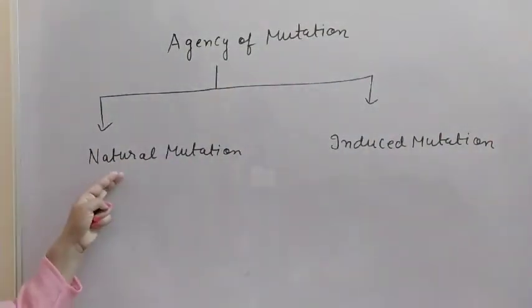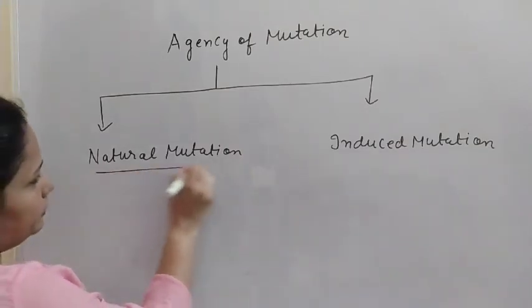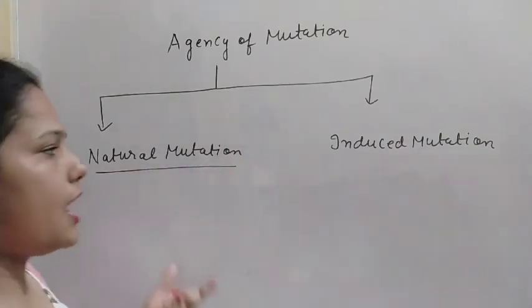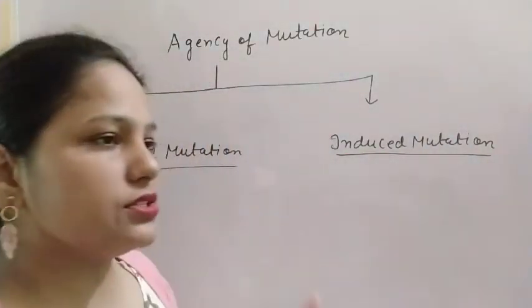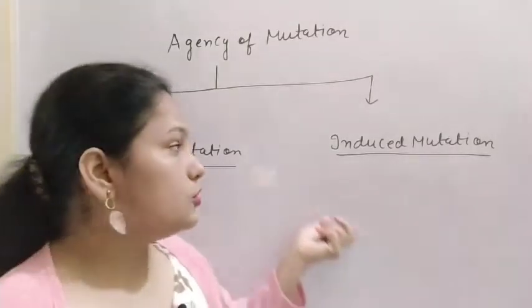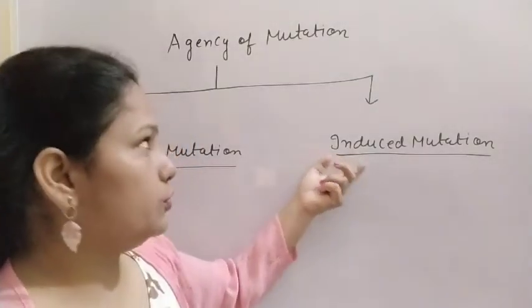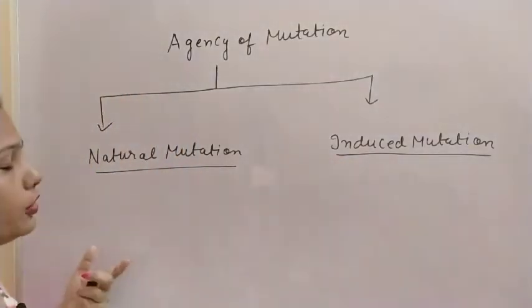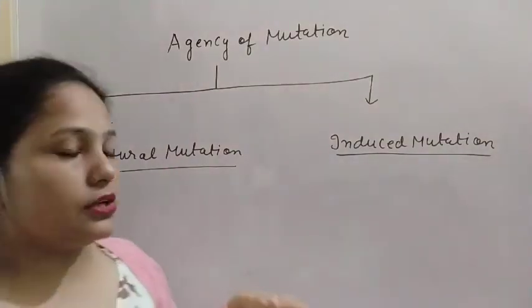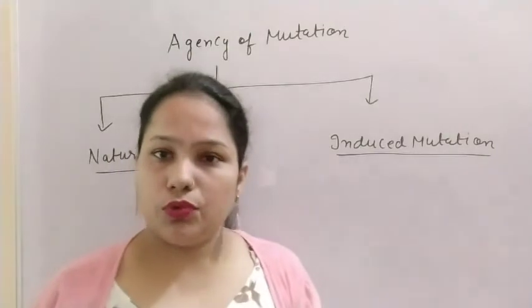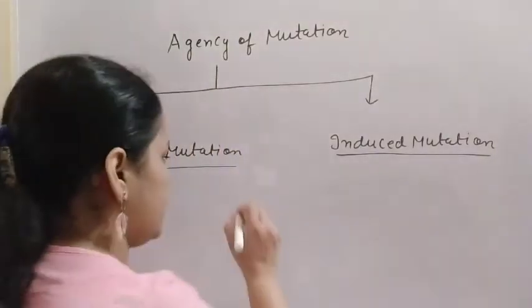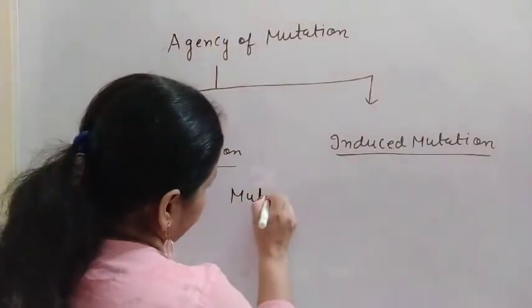We have discussed earlier also the natural, that is due to natural reasons, and induced, that is done by ourselves, or that is done by some chemicals. So that is the induced mutation. There are some agents which are responsible for the mutations, that are known as mutagens.